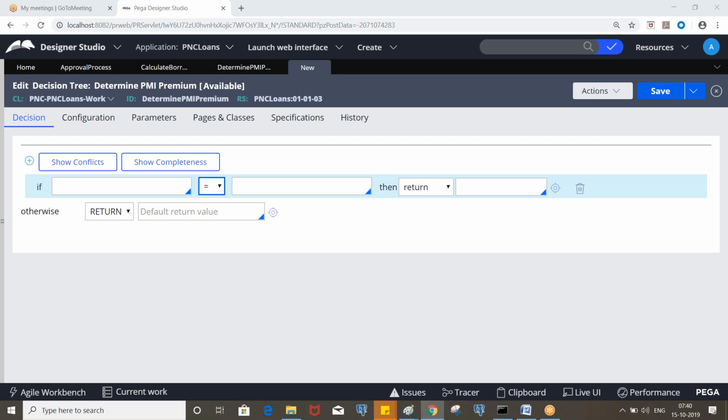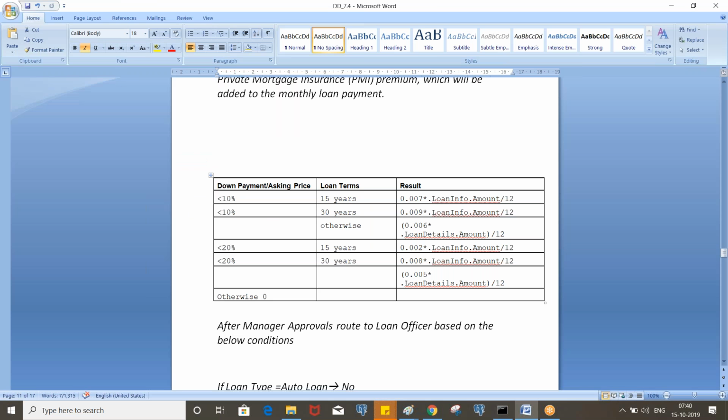So first we will calculate for if it is less than 10, then 20. So we need to put first 10%, then 20. We cannot put first 20, then 10, because even if you put 8%, that is less than 20, so the first condition will be satisfied and it will not come here.